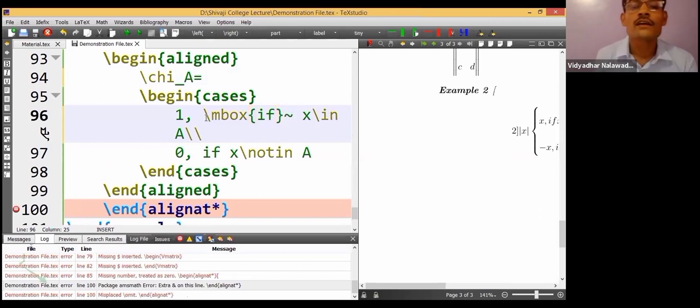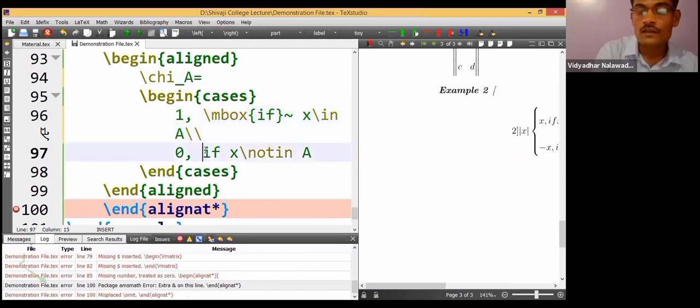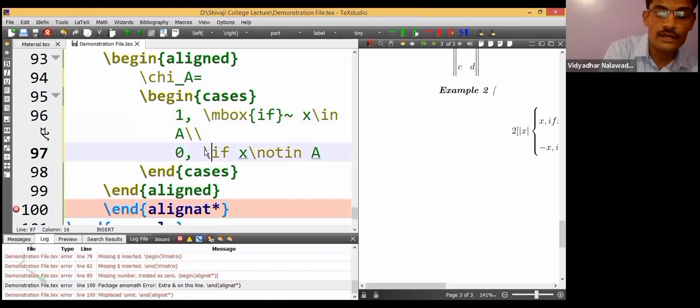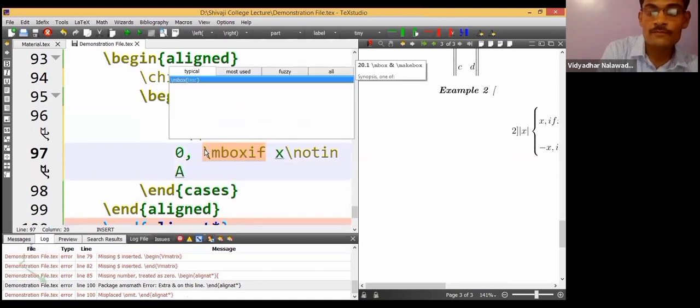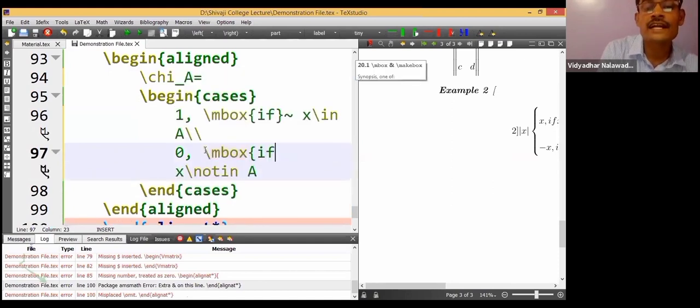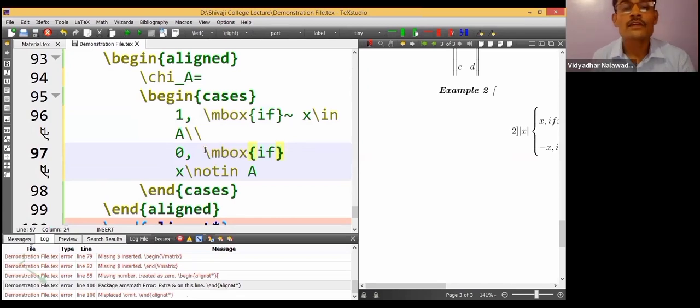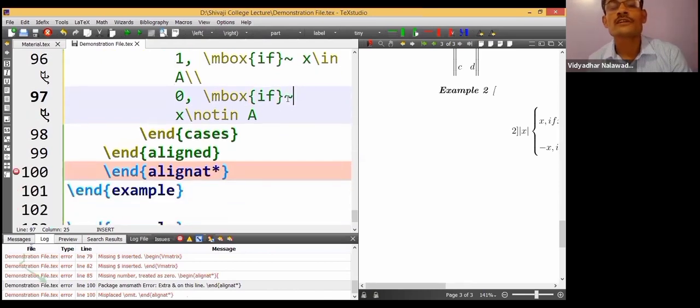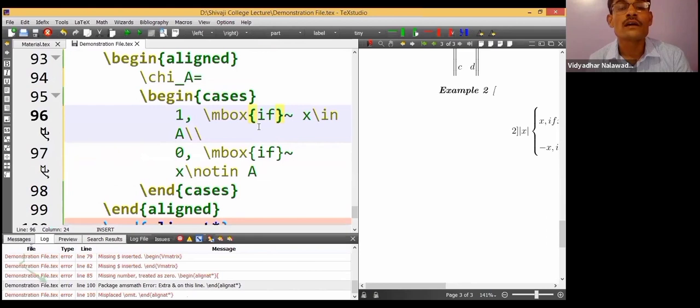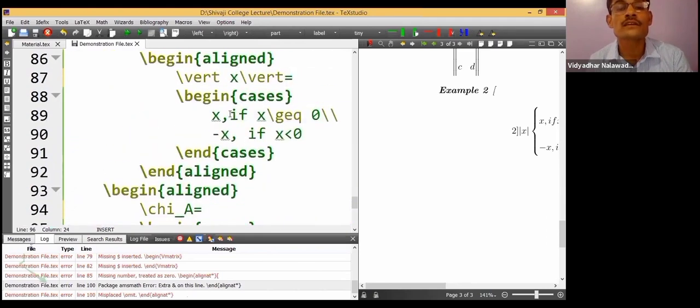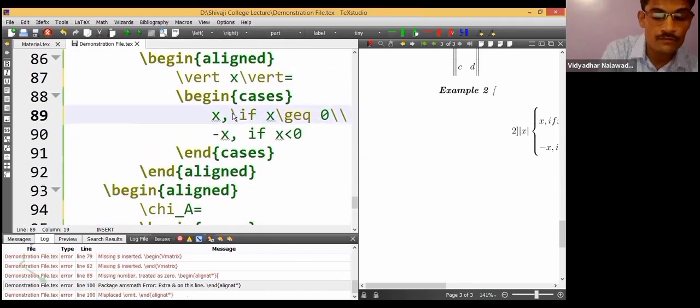And then this space is not recognized by LaTeX, so for that, I will be using tilde. If space x, here also I'll be using the mbox command, and if in that curly bracket, if mbox x not in x. The space is not recognized because it is mathematical mode, so I put tilde. You can put backslash space or tilde, both of these are the same.